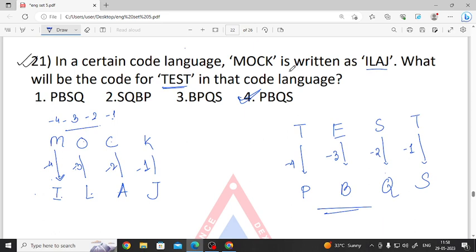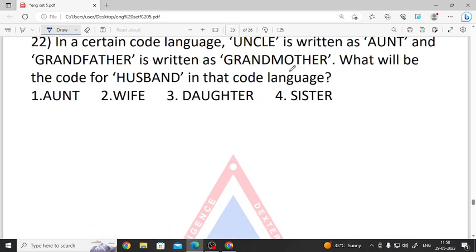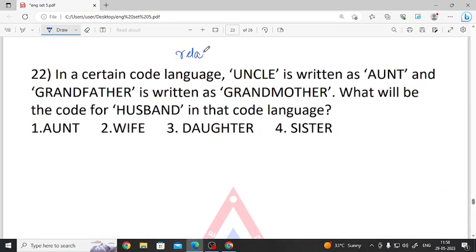ठीक है, चलो. Okay, it is again about relation. In a certain code language, uncle is written as aunt, grandfather is written as grandmother. So what will be the code for husband? Uncle and aunt are married couples, grandfather and grandmother are also married couples, so husband should be the married couple of wife.